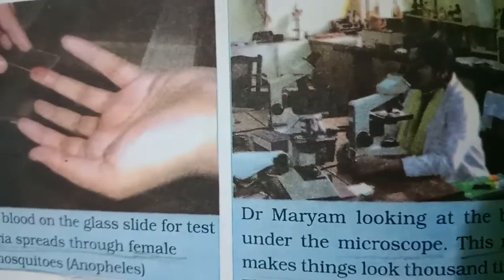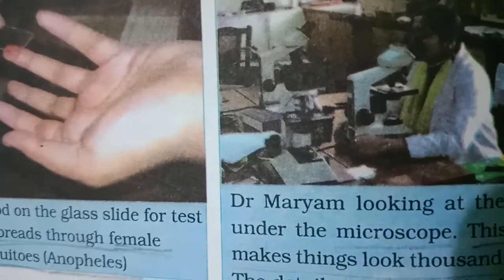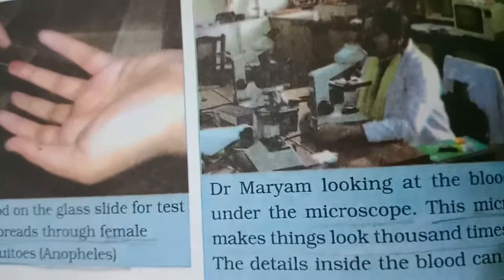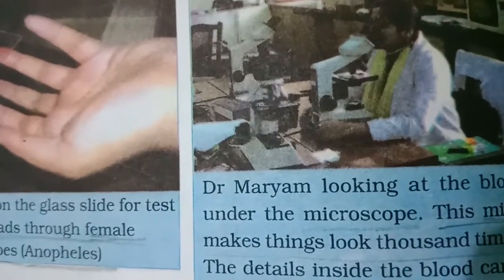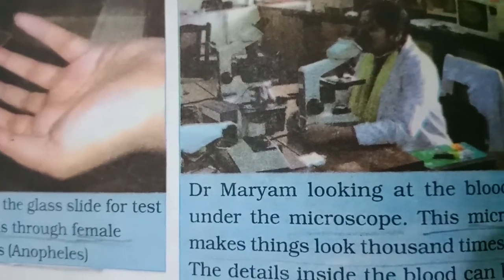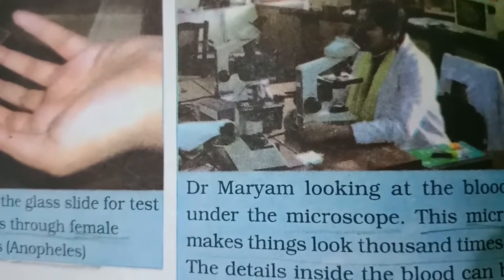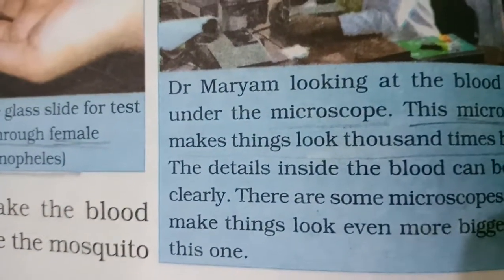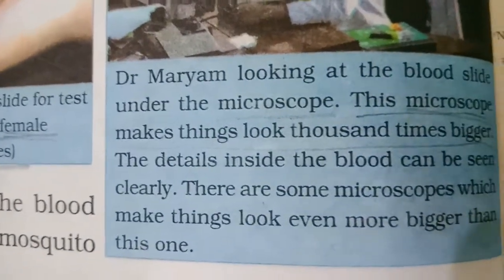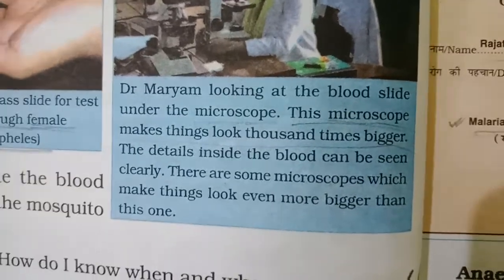Now this is the picture of a microscope. Here the doctor is seeing through the microscope. Dr. Miriam is looking at the blood slide under the microscope.